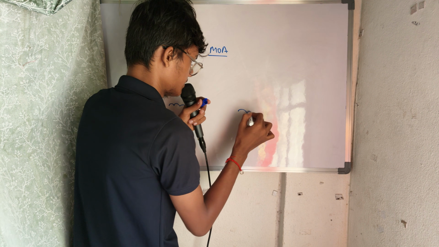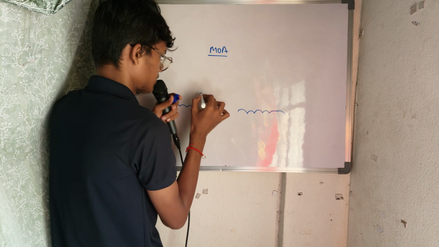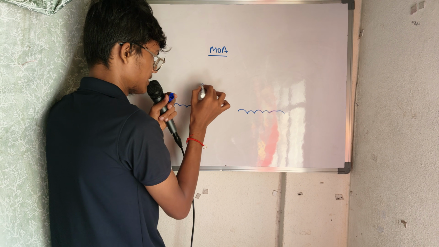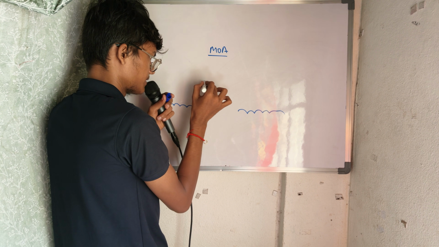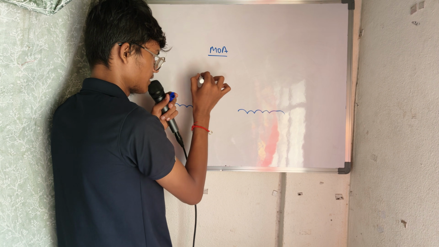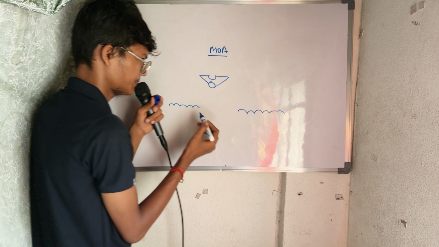First, let me draw the GABA receptor where the benzodiazepines act. This is the GABA receptor. Try to draw along with me so that it will be easy.